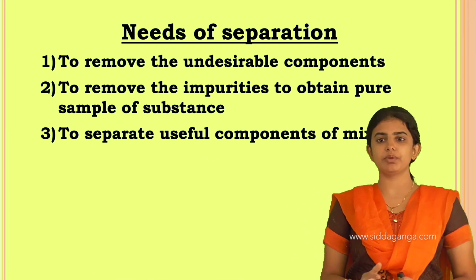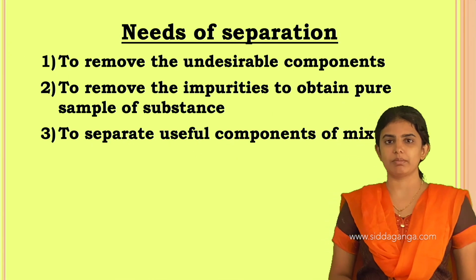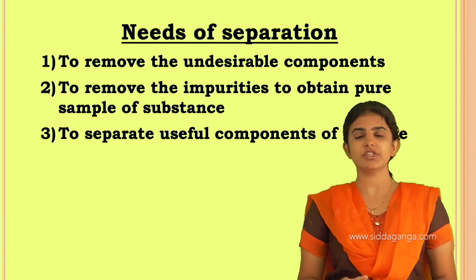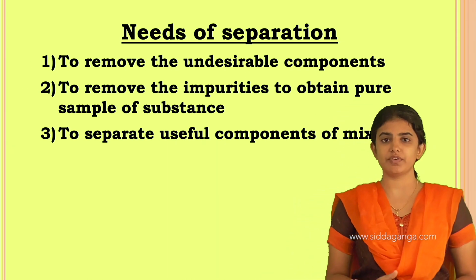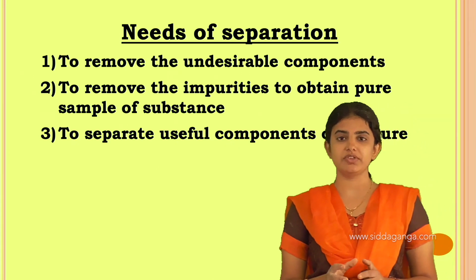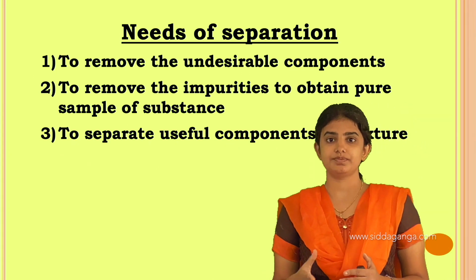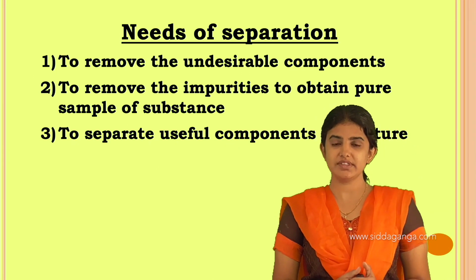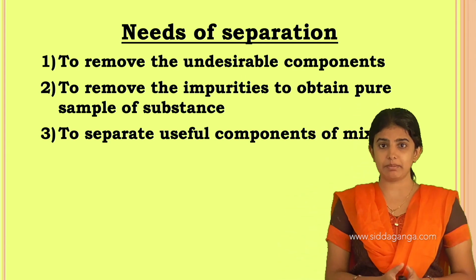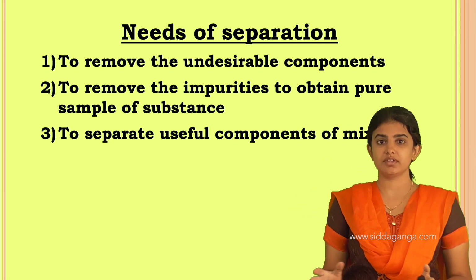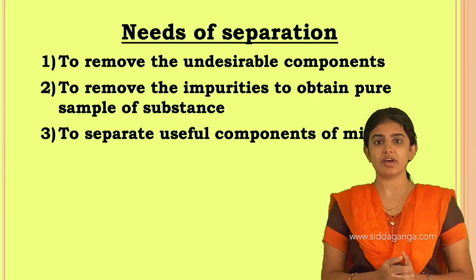And the second one is to remove the impurities to obtain a pure sample. The impurities present in the mixture we have to remove, and this pure substance we have to use in industries as well as factories, like laboratories. For this purpose a pure sample is required.